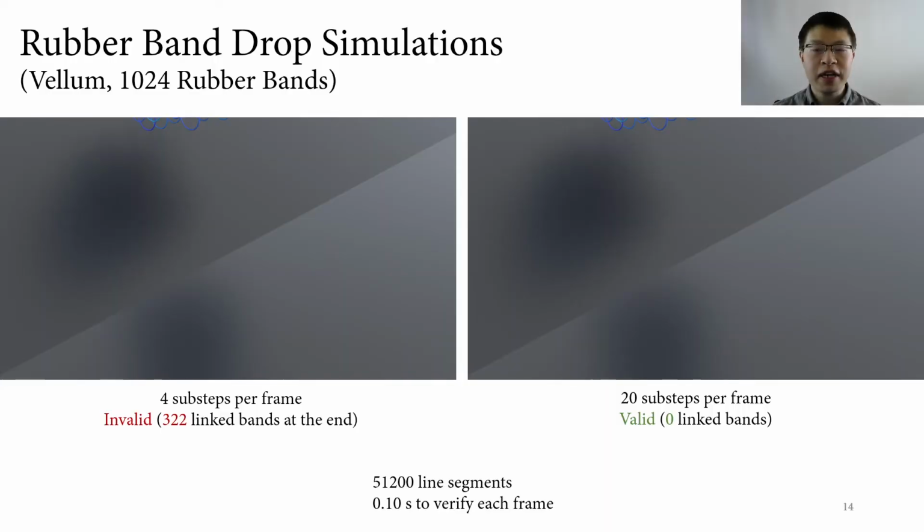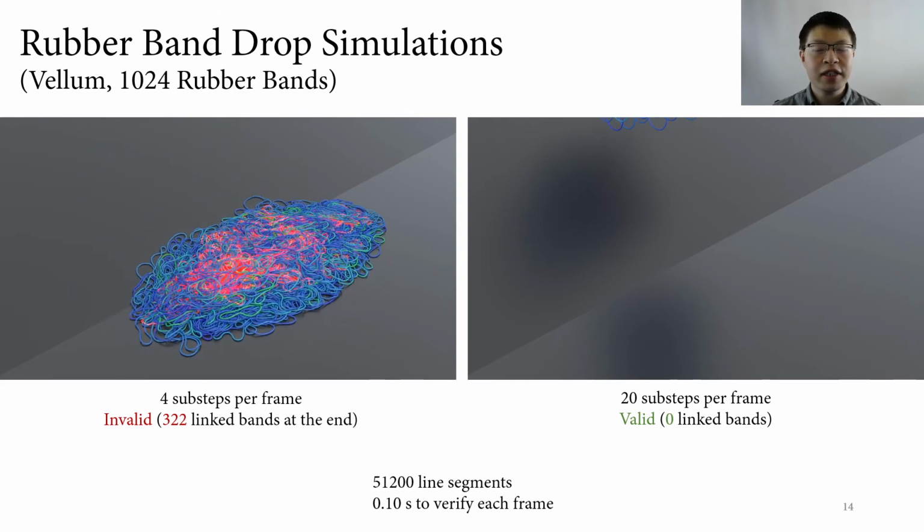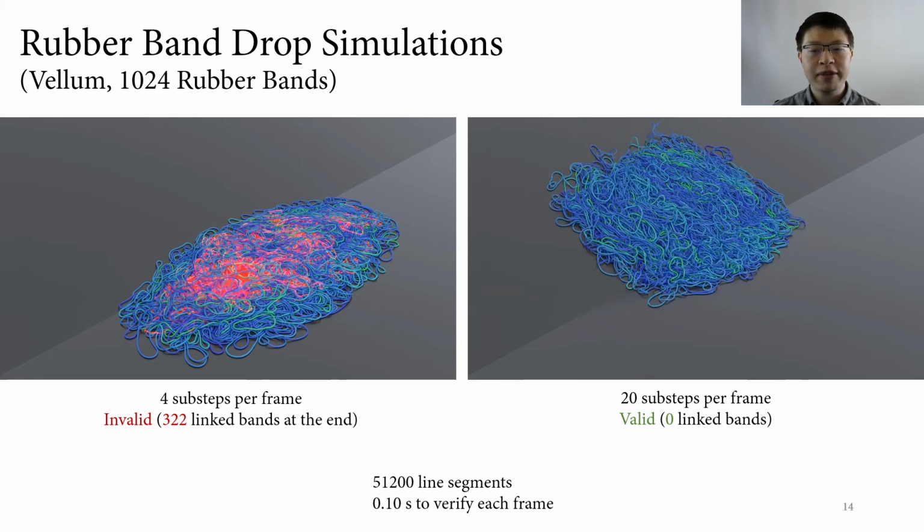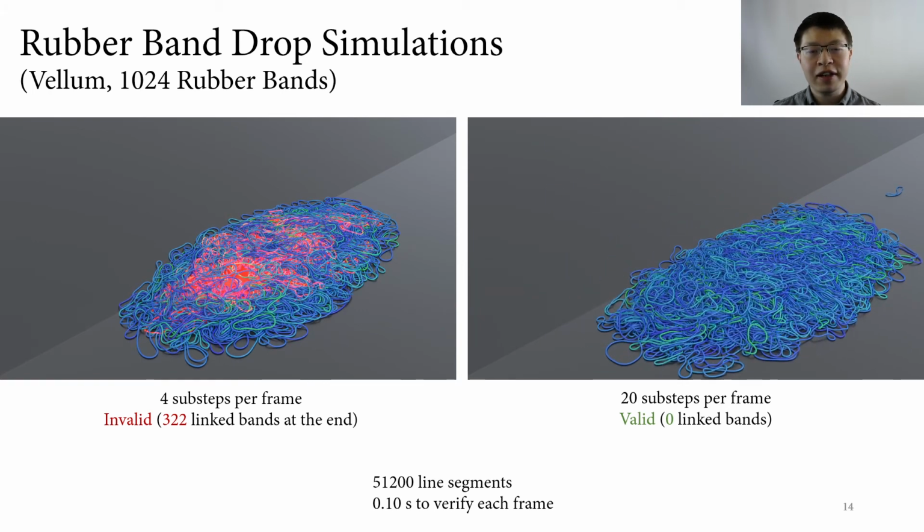Now let's drop 1,000 separated rubber bands onto an inclined plane. In the simulation with large steps, violations we detect are highlighted in red. Now we use smaller steps, and our method verifies that it is valid.